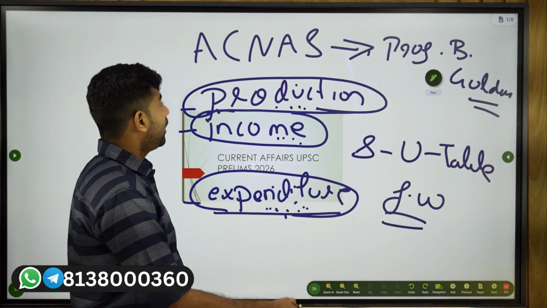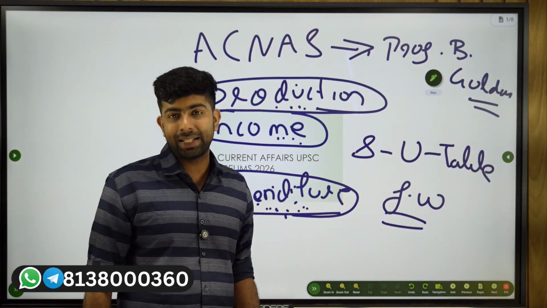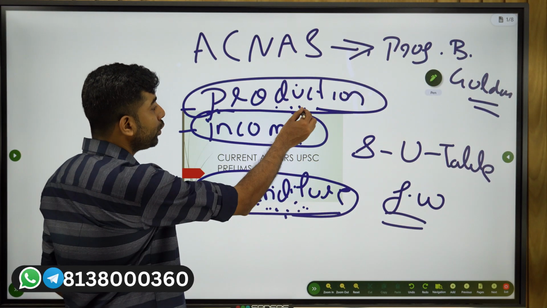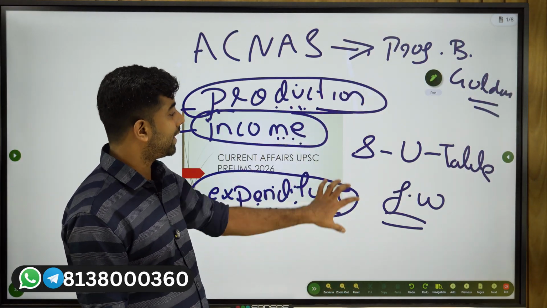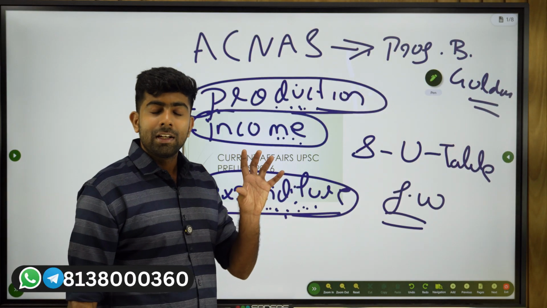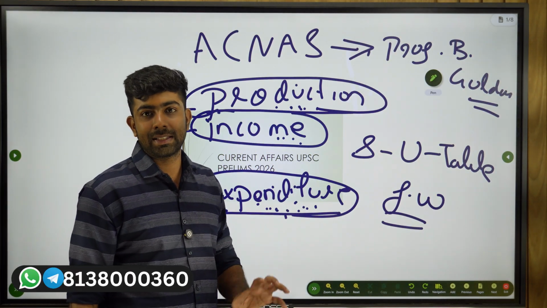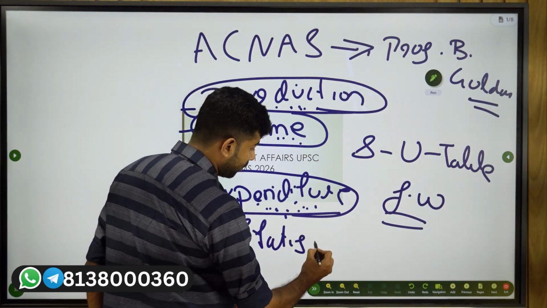For the expenditure, you will use household consumption expenditure surveys. So you use different data, you get different values. But theoretically speaking, they have to be equal. So to overcome this discrepancy, this is what we call the statistical discrepancy.